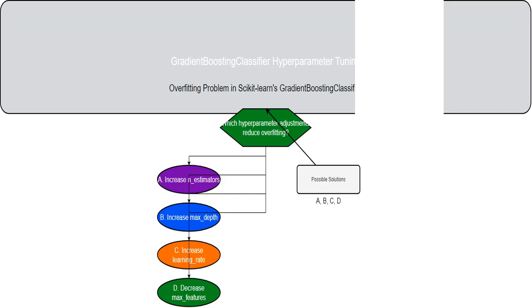I'm tuning the hyperparameters of a gradient boosting classifier, a powerful machine learning model that uses multiple decision trees for classification. Think of it like building a team of expert decision makers, each contributing their opinion to the final decision. We'll be adjusting the settings of this model, which dictates how well it performs.